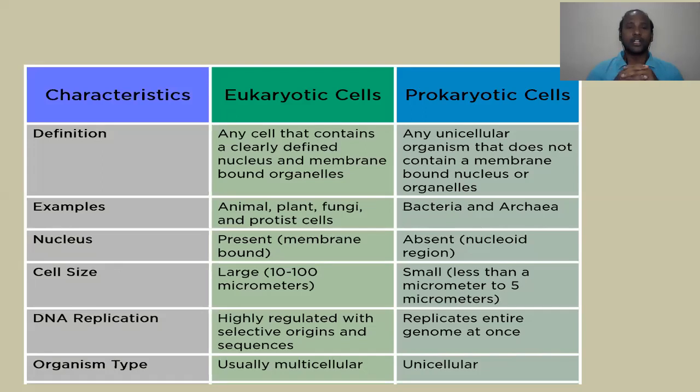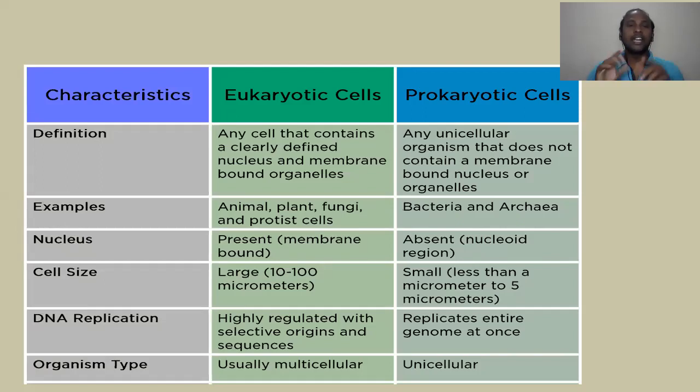This is very important. If you take eukaryotes, as I explained in the previous slide, such as plant cells, animal cells, even human cells, there is a very clearly defined nucleus where the nuclear material is present. Clear? Apart from that, there are numerous cell organelles present in eukaryotes, but in prokaryotes they are not present.